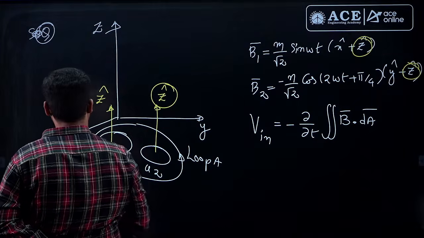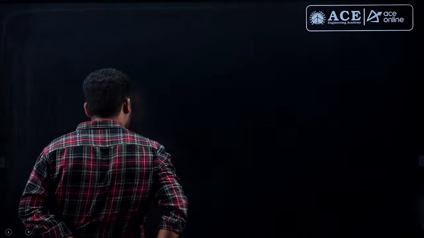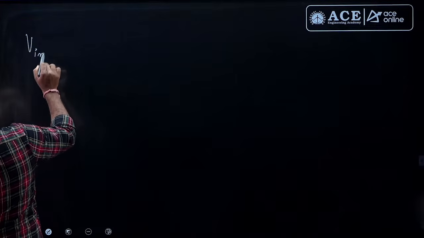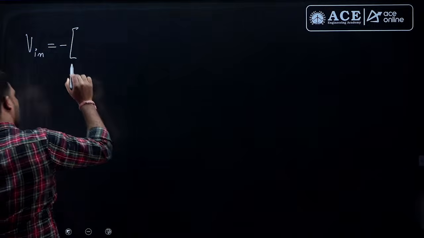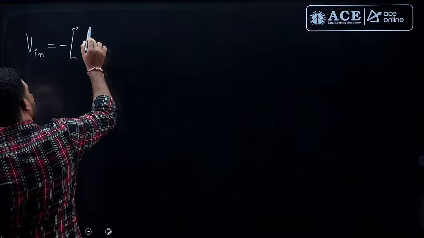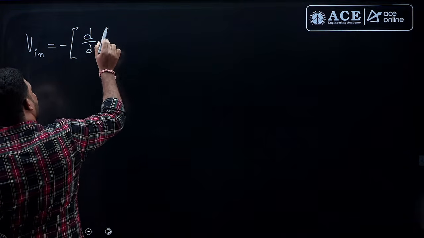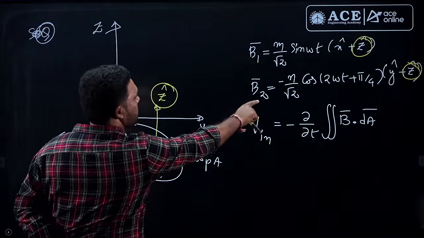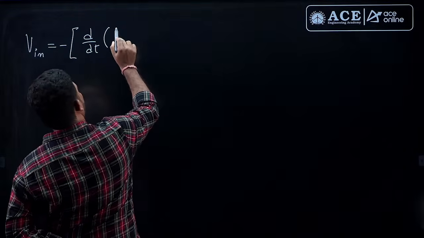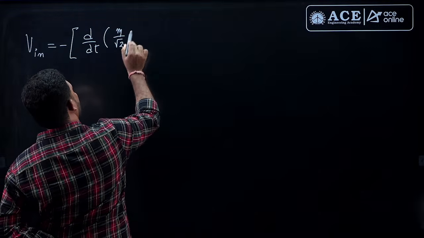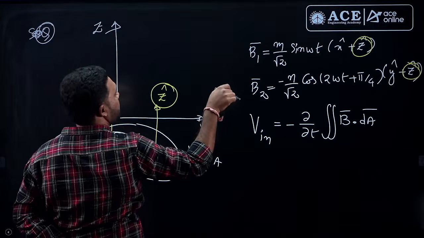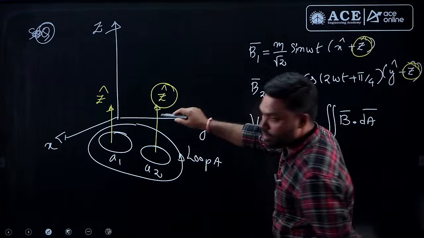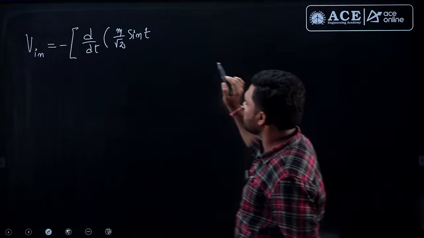So, I am going to turn the page here. Finally, I will write: what is the EMF induced? EMF induced is equal to d by dt of flux. What is the flux, guys? Flux density into area. What is the flux density? It is m by root 2 sin omega t, and only the z component will contribute, which is 1, you can just leave it.